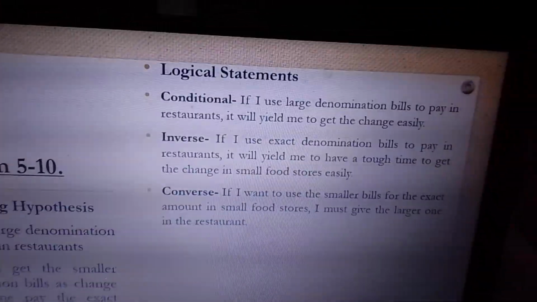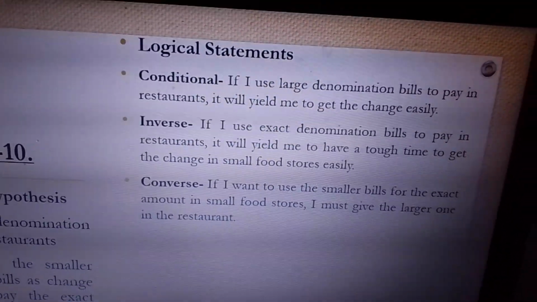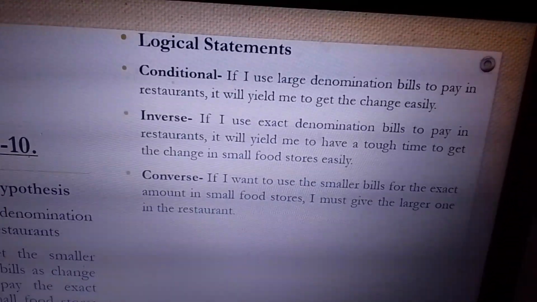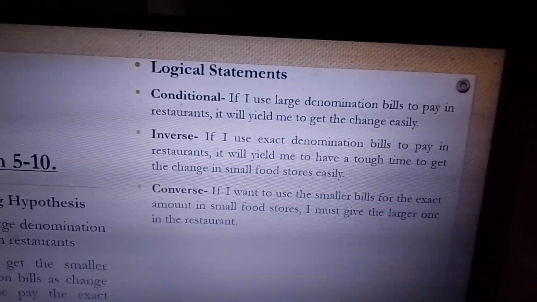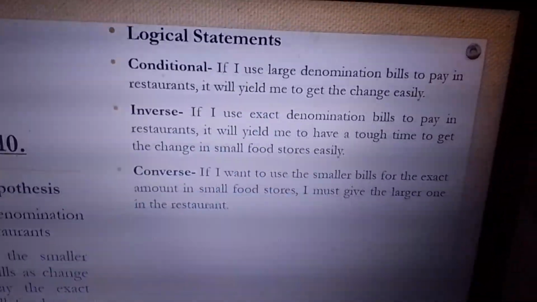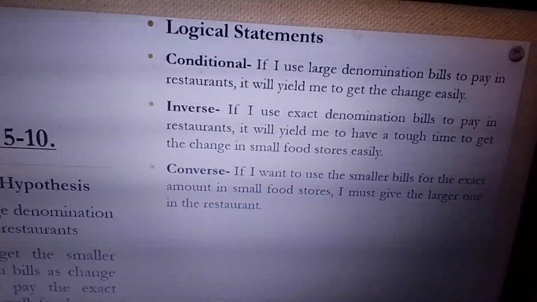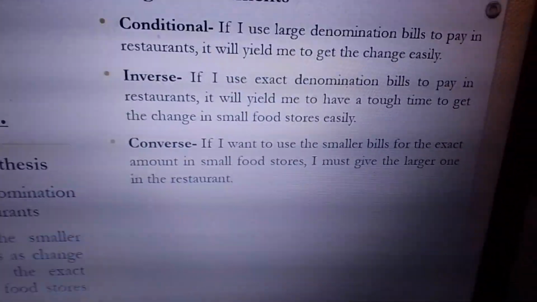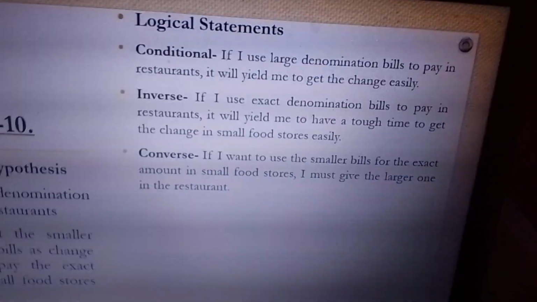Or like for example, my dad told me when I go ride the LRT. Diba, remember there's a vending machine where you can insert money so that you can fill up as load? Pero if you do that, wala kang change. Pero if you want to have change, you have to give it to the clerk. Yun ang mangyayari kapag pumunta ka sa LRT station. Yun ang logic na tinuro sa akin ng tatay ko. So, peeps, if you're listening to this right now, I hope you're learning something.